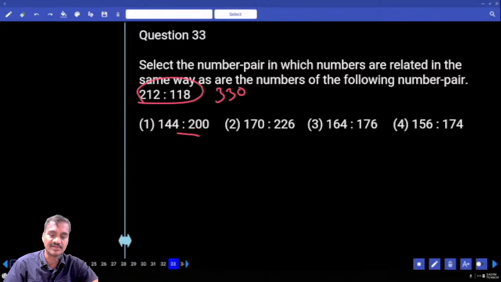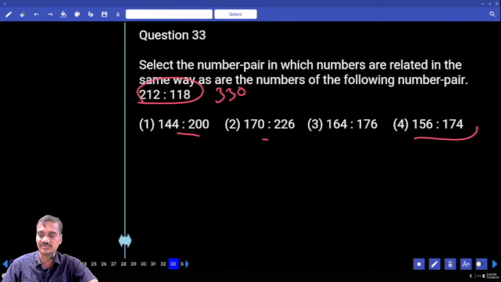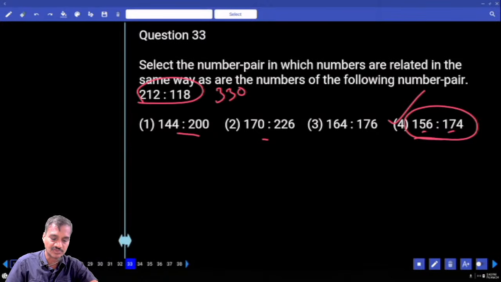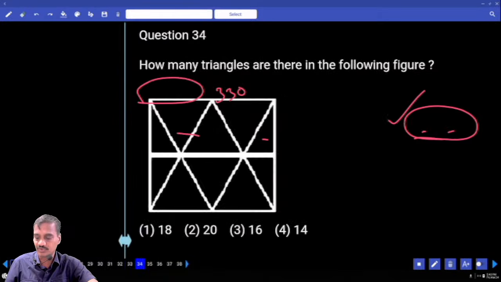And in the same way here, the sum of two numbers must be 330. Across, 156 plus 174, and that is 330. Sum of these two numbers equals 330. 15 plus 7, 22, plus 1, 23. And 330, choice 4. Then question number 34.